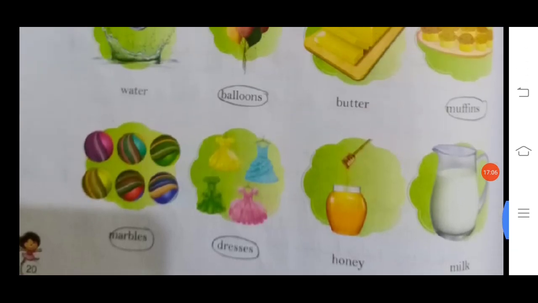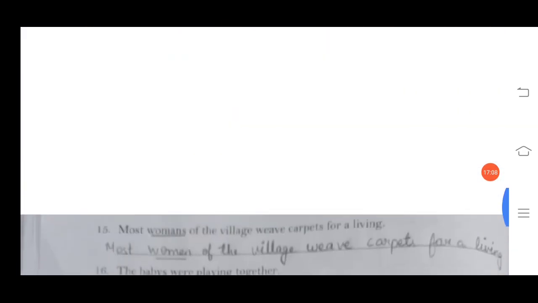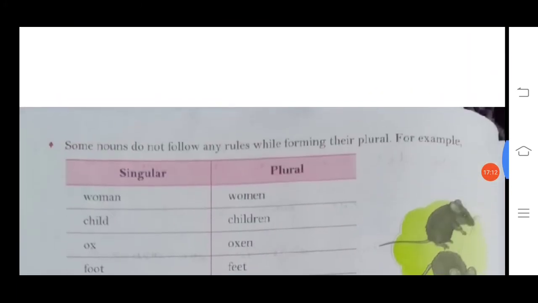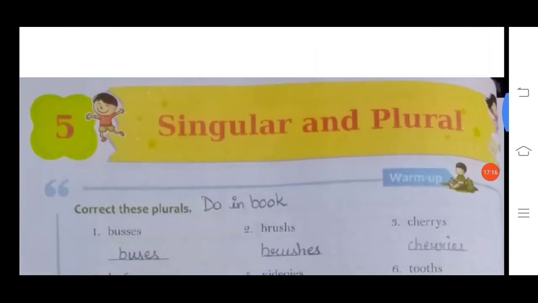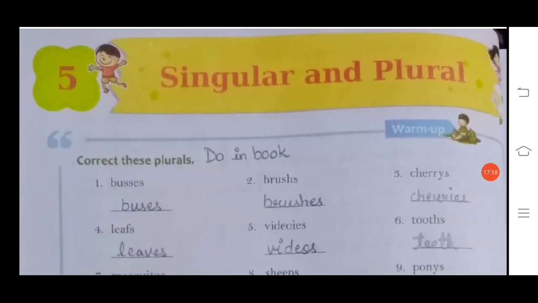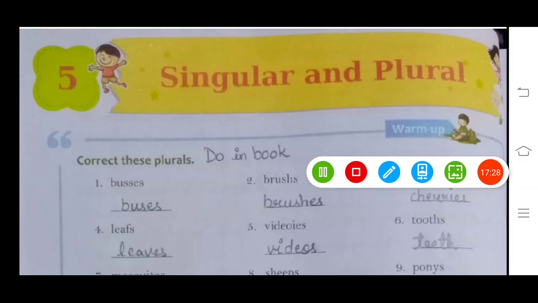So up to here you will be doing and completing your work in your book. Please do it neatly. Okay, this one is completed. Hope you have understood up to here, and we'll meet again in the next video with the left portion. Okay, thank you.